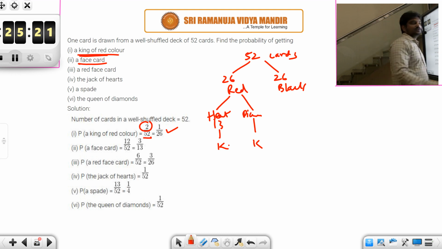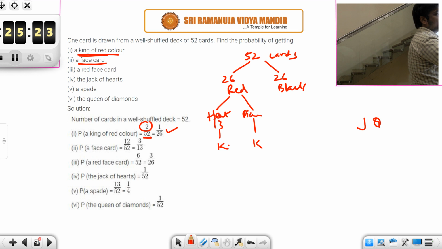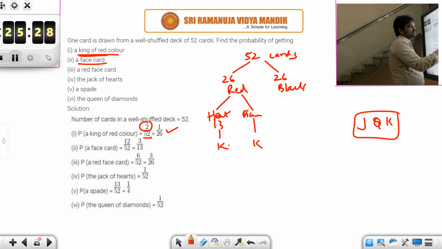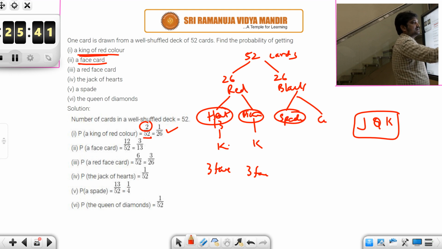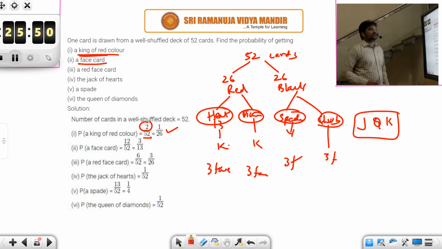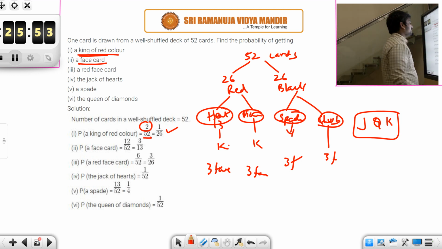See, first of all, I have said jack, queen, king. We'll call these face cards. So in the hearts, you will be having 3 face cards. And even in the diamonds, you will be having 3 face cards. And here also among the black, you are having spade and club, right? So in spades also you will be having 3 face cards. In clubs also you will have 3 face cards. So total there are 12 face cards. Okay. Out of the total 52 cards, 12 are face cards.